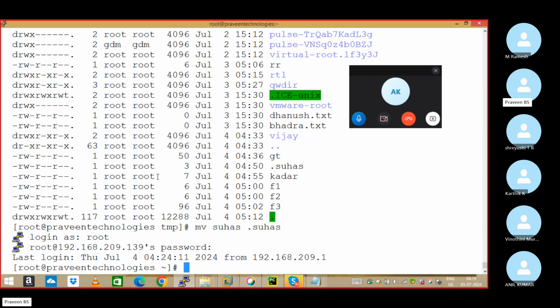Next person, sir. Copy paste. Move command, what are the things we can do? It works on files also, folders also. We can rename, and move the file to a different location. You can rename and cut and paste. Riyaz, how to delete a file? rm -rf. R is mandatory for a directory.